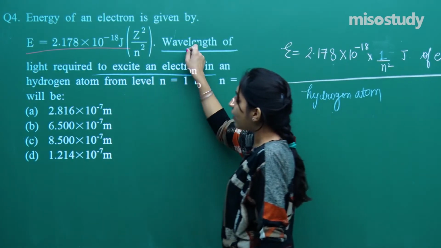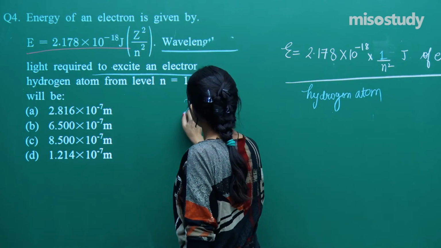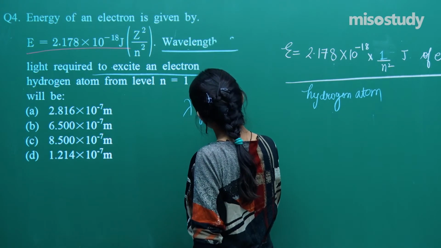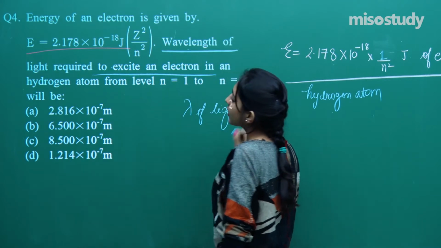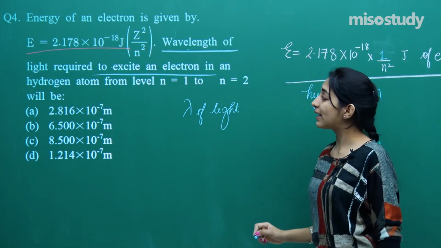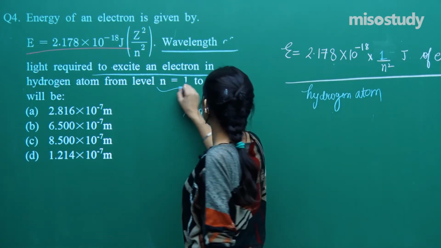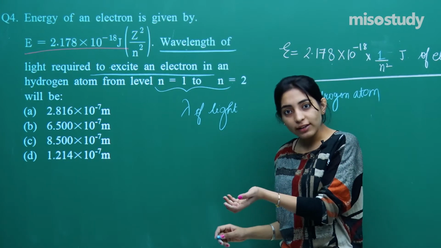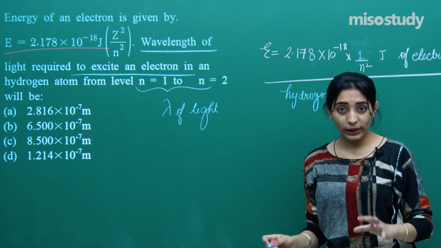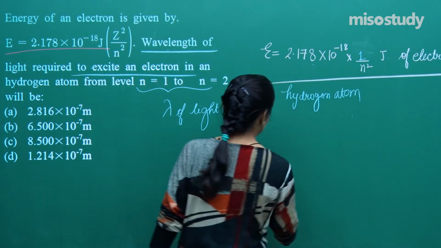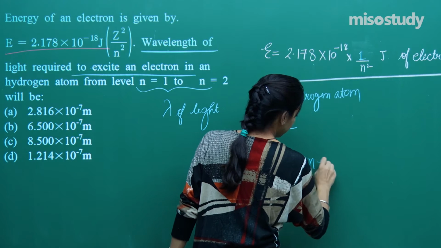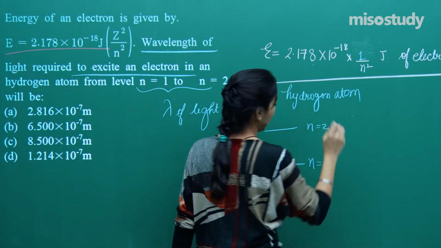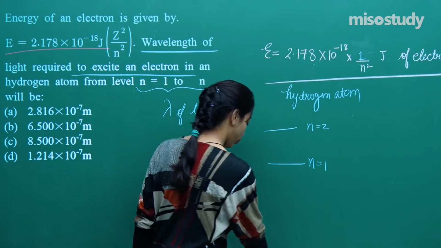So we need to calculate the wavelength of light which is required if you want to excite an electron in a hydrogen atom from level N1 to N2. So what wavelength of light is to be provided if the electron is to be excited from N1 equal to 1 to N2 equal to 2.